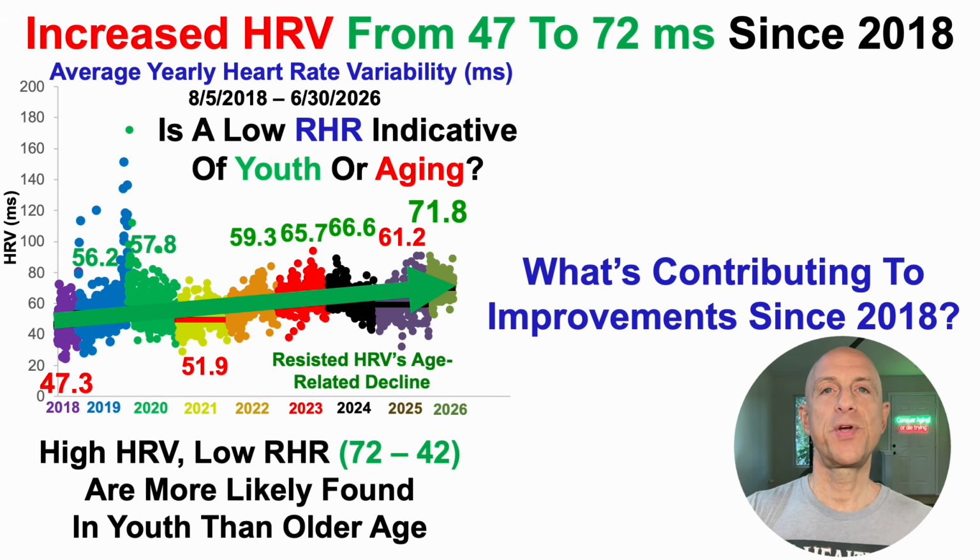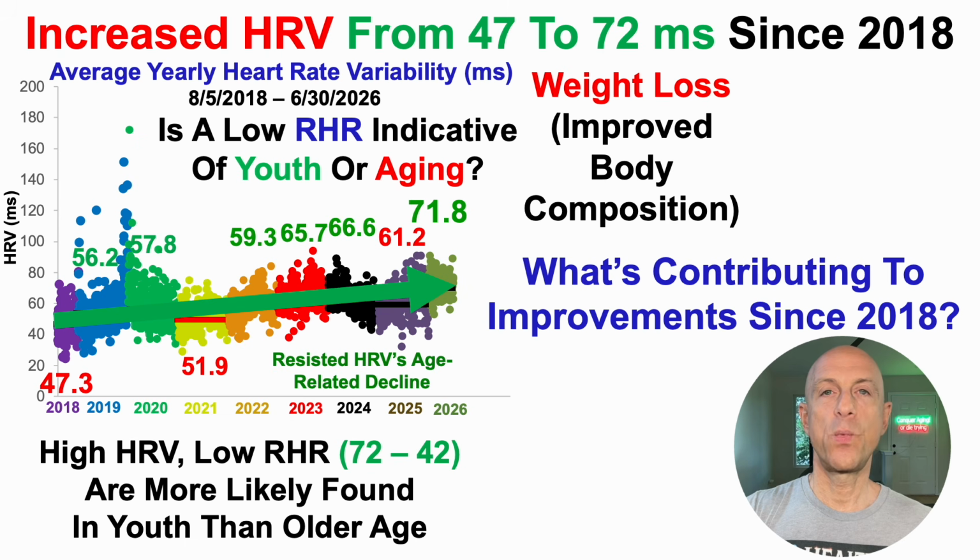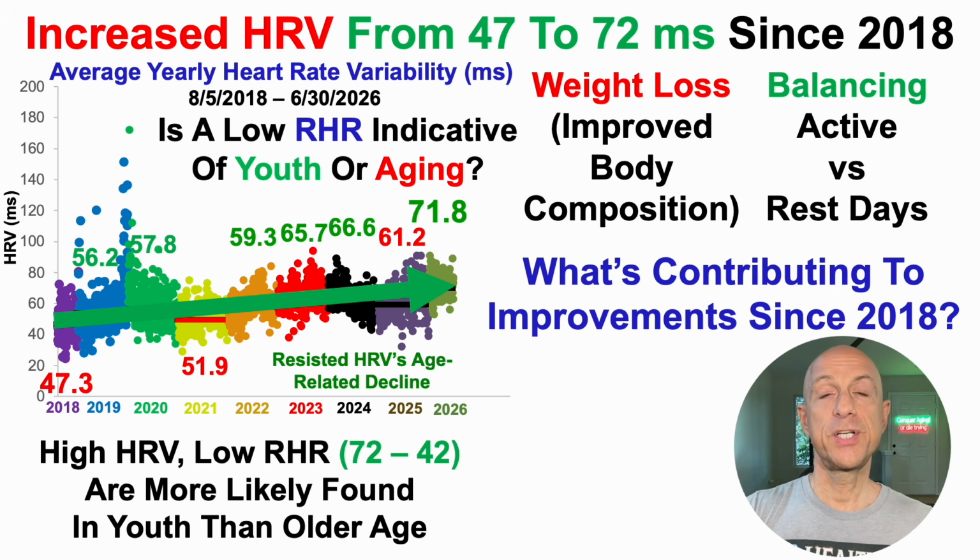All right, so what's contributing to these improvements? How have I improved my HRV by almost 50% over this 8-year period and additionally resisted its age-related decline? For 2 of these variables, I covered it in an earlier video, so I won't go over it again, including weight loss. I went from about 160 pounds to about 140 pounds, and I've been able to maintain around 140 pounds for the past year or 2, and additionally, properly balancing activity versus rest days.